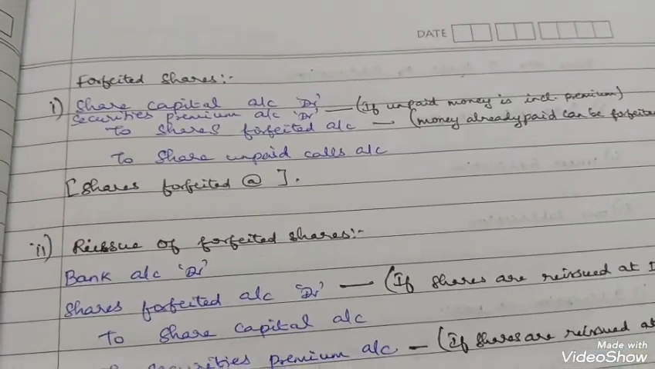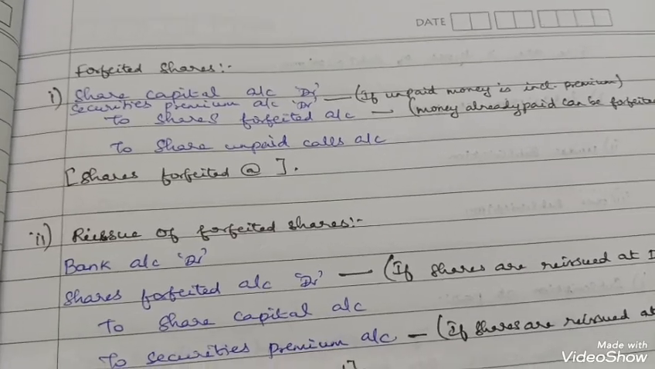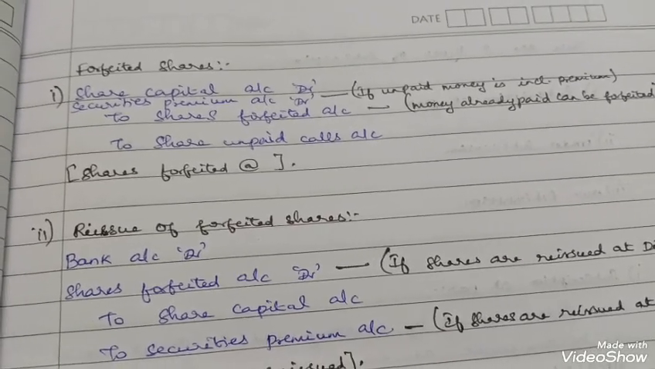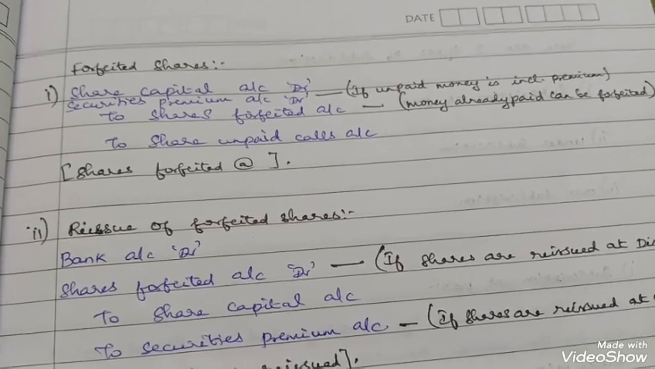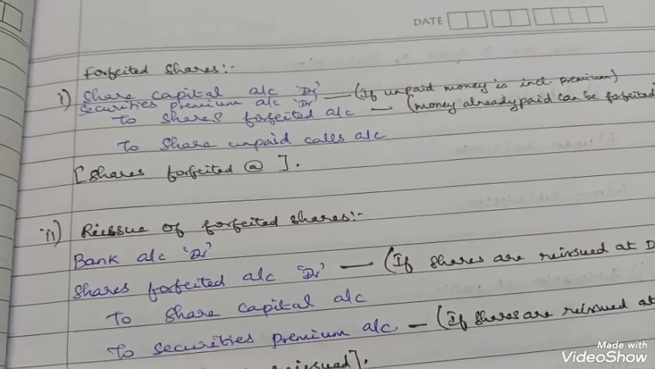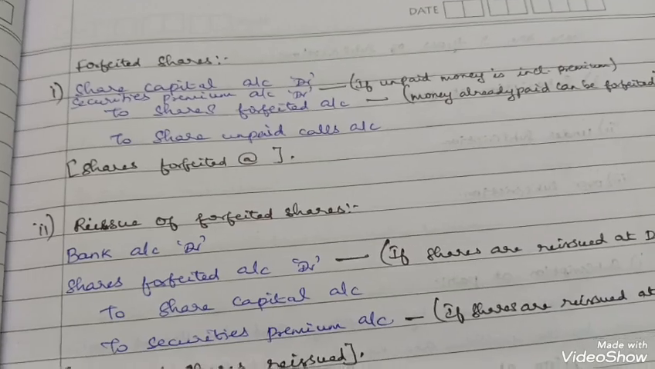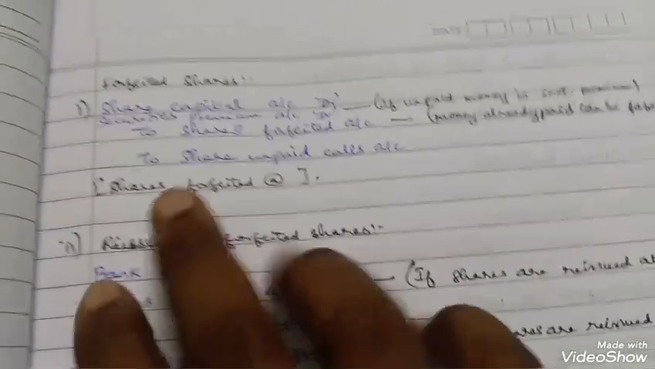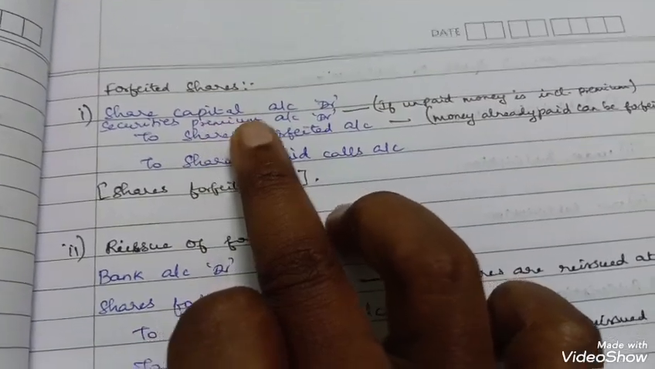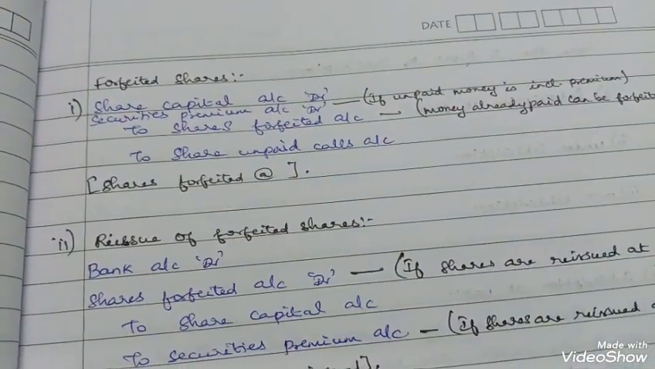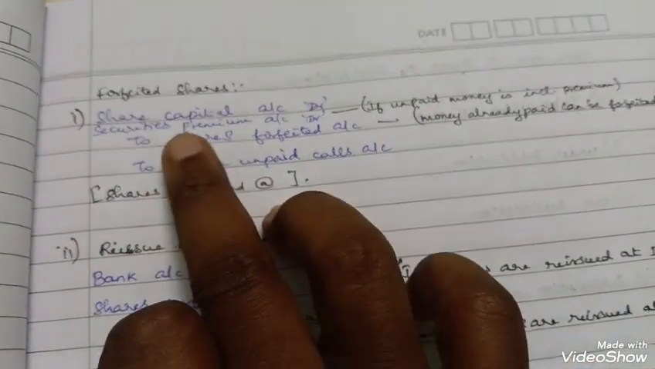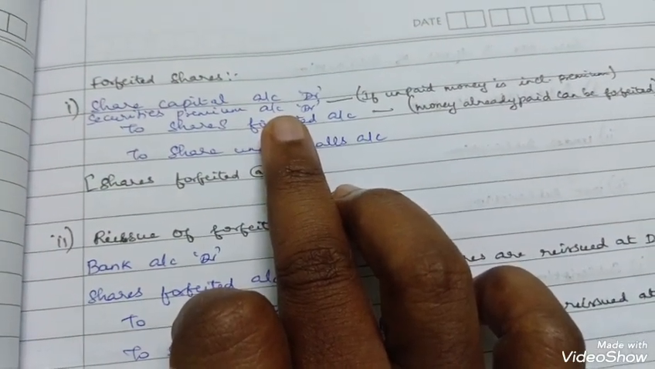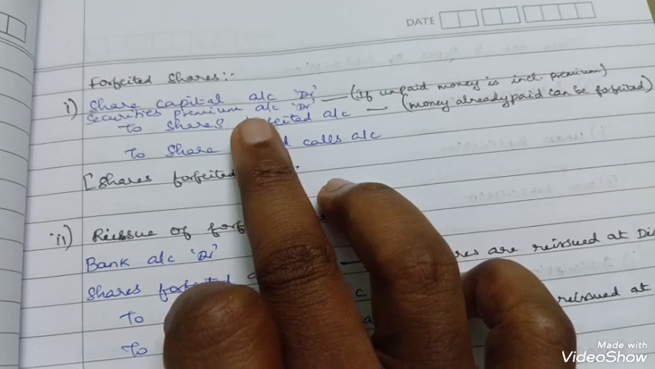The next important concept is forfeiture, reissue, and capital reserve. Forfeited shares: when the shares are forfeited, how do you write the journal entry? First you have to debit share capital account, and securities premium account. It depends on the case, it depends upon the question.